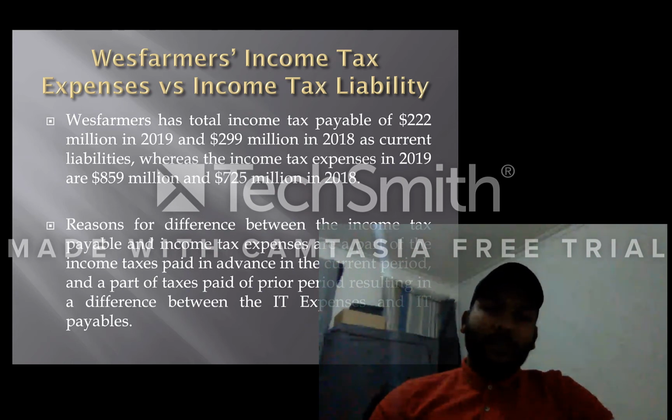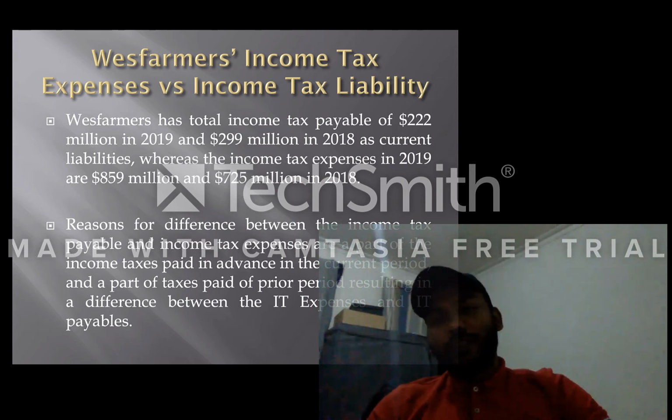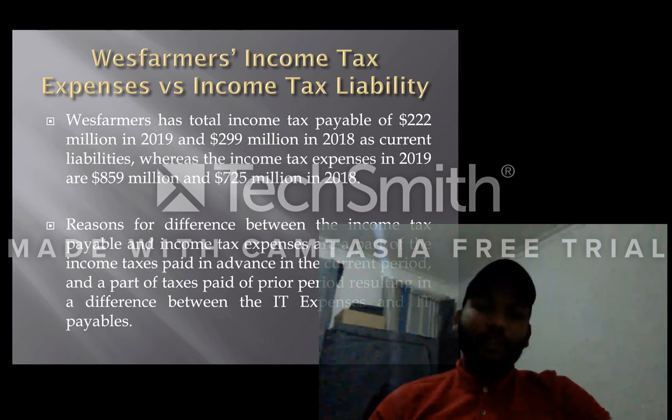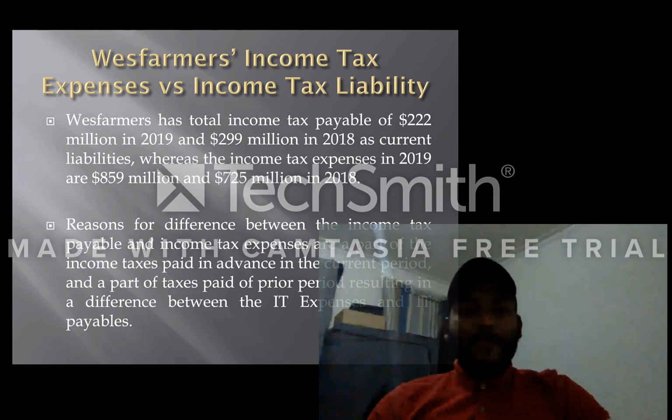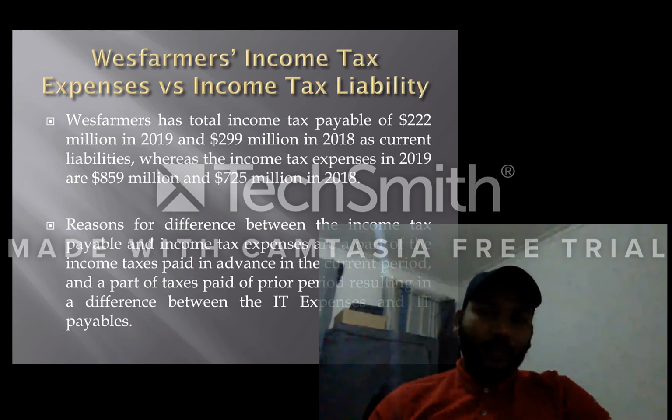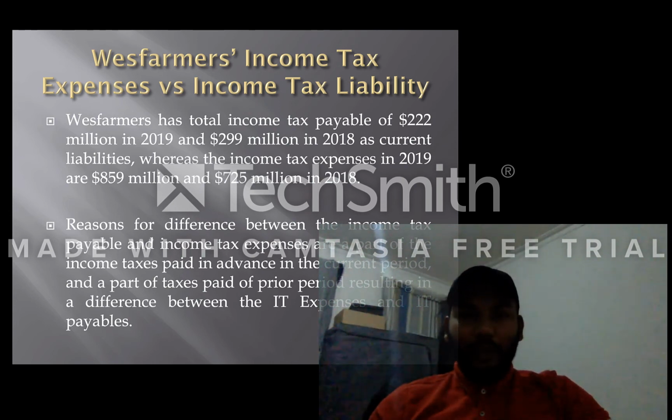So, Wesfarmers income tax expense in the cash flows. Wesfarmers' cash flow statement presents income tax payments of 1,082 million in 2019 and 1,308 million in 2018, which is different from the income tax expense of 859 million in 2019 and 725 million in 2018.